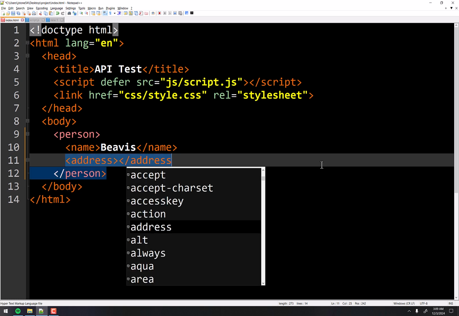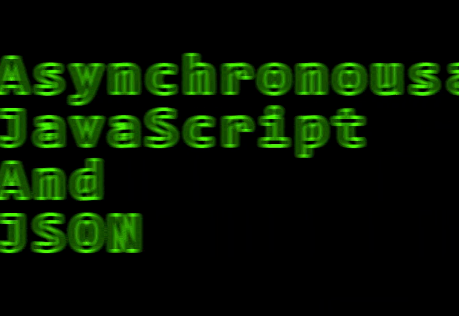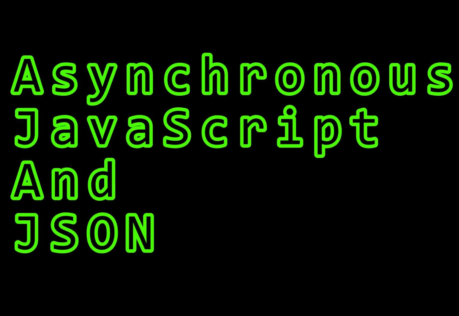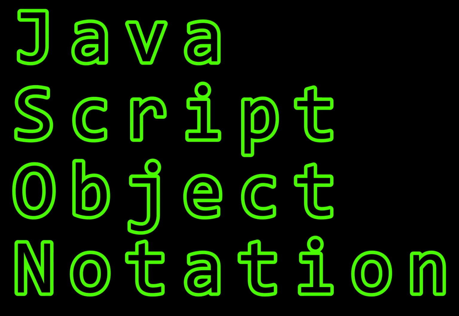You would use this format of these fake tags as text strings that you could transfer between websites. Your code would look at that, interpret it, and know what to do with it. That doesn't really work that way anymore. You could still do it that way, but the new way is with JavaScript Object Notation. So rather than an X for AJAX, you would have a J for JSON, which stands for JavaScript Object Notation. So all these acronyms, sorry about all that.